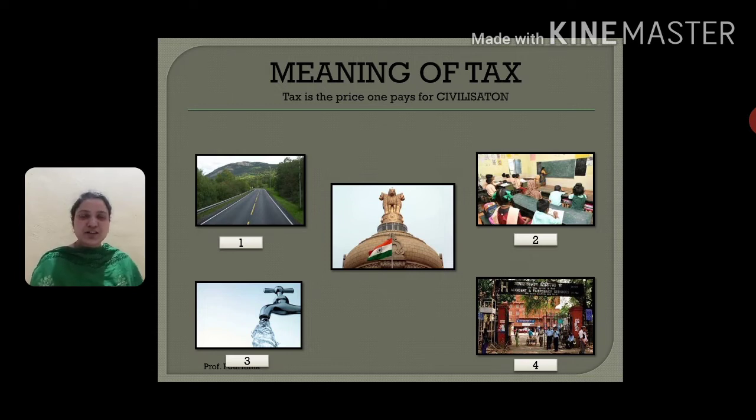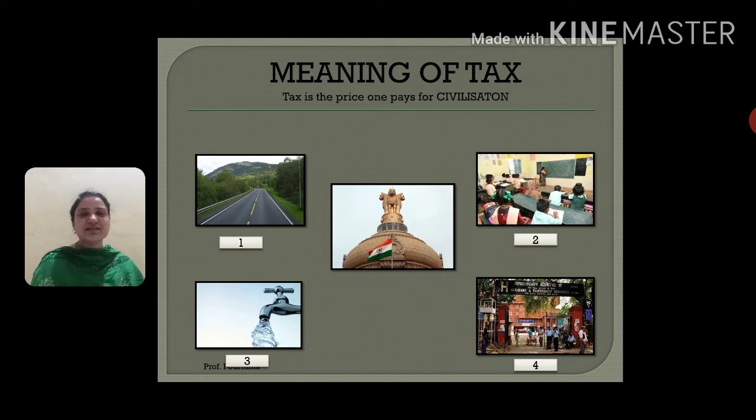Can you imagine a city without roads? A city without schools and colleges, without proper facilities like water and transportation, and a city without hospitals? No. We all need these things, right?